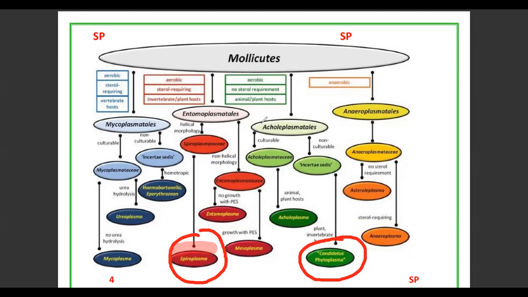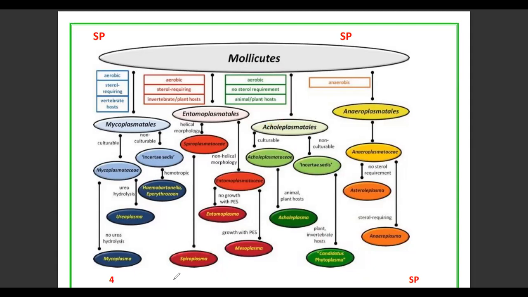And Acholeplasmatales are again two families, Acholeplasmataceae and Incertae sedis. In that, phytoplasma belongs to Acholeplasmatales.